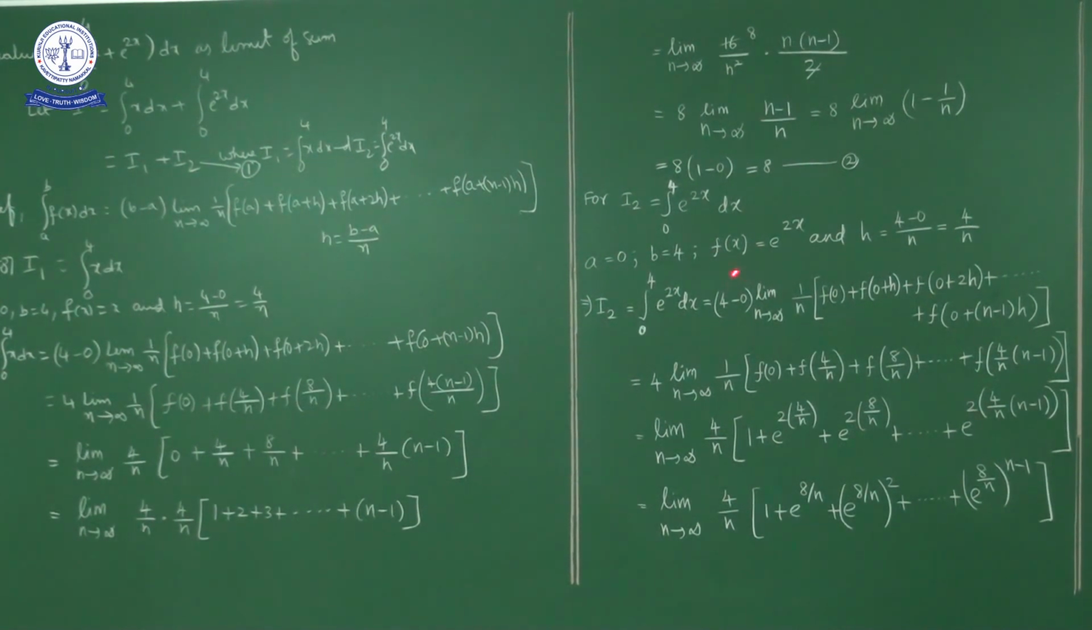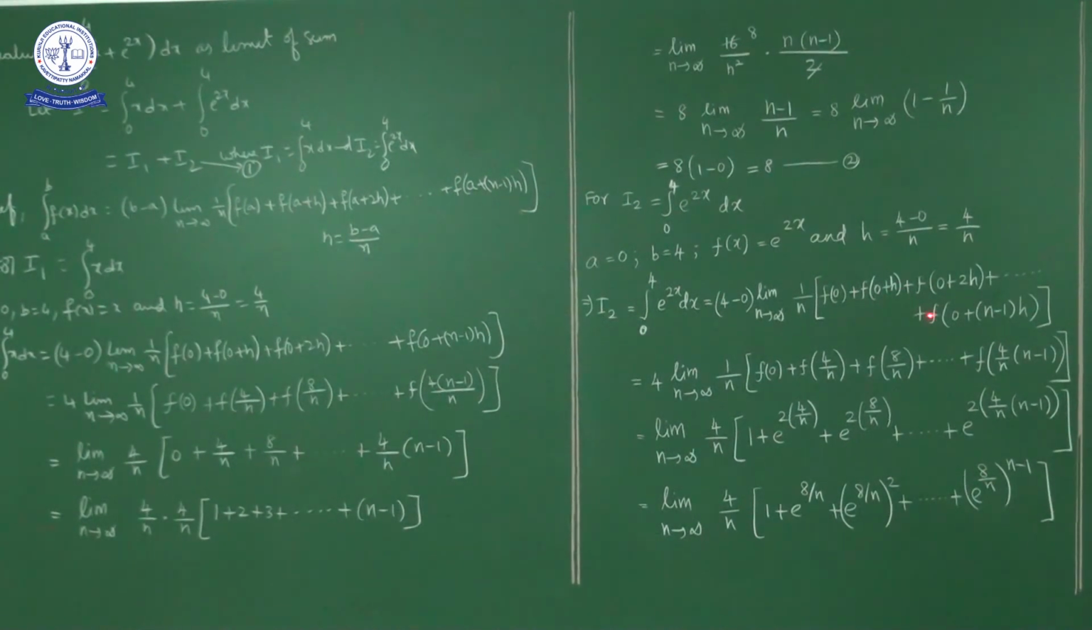In I1, f of x is x, and in I2, f of x is e power 2x. So by applying the formula for I2, integral 0 to 4 of e power 2x dx equals (b minus a), that is 4 minus 0, into limit n approaches infinity 1 by n into f of 0 plus f of 0 plus h, f of 0 plus 2h, and so on up to f of 0 plus n minus 1 into h, like in I1. So the next step is also like in I1.